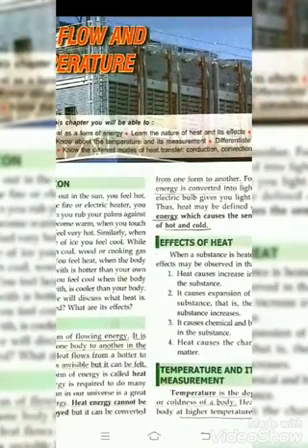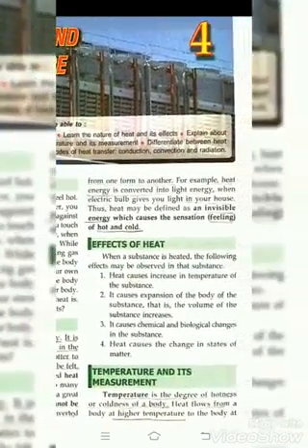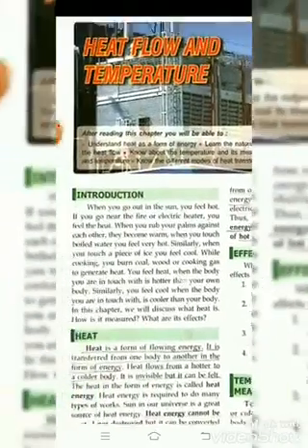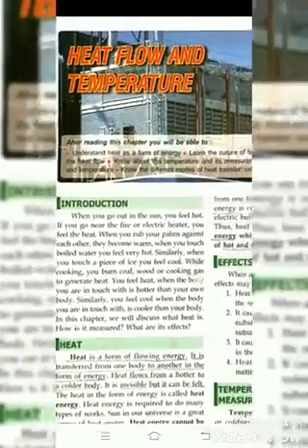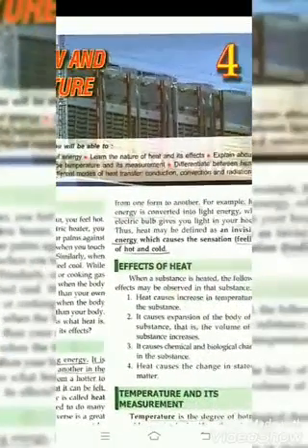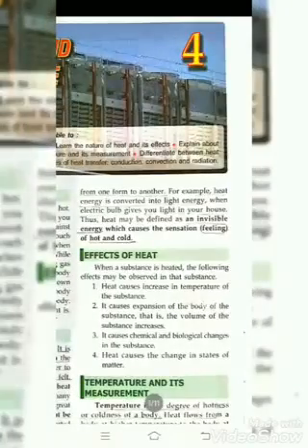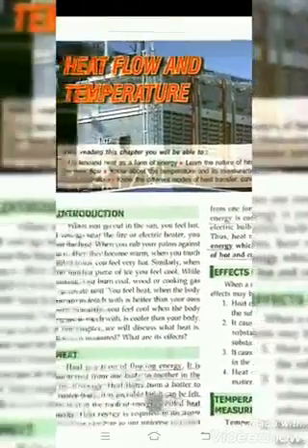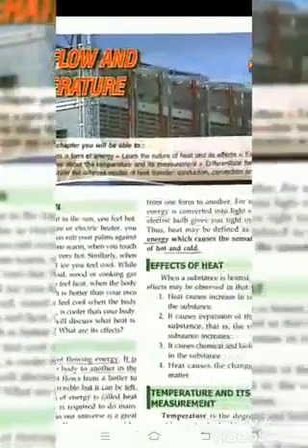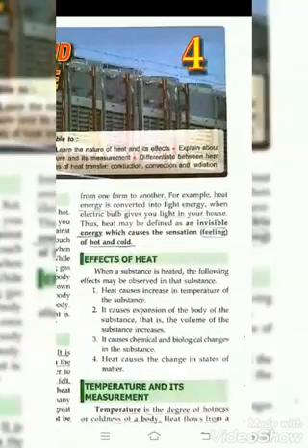Understanding heat as a form of energy. Learn the nature of heat and its effects. Explain about the heat flow. Know about the temperature and its movement. Differentiate between heat and temperature. Know the different modes of heat transfer: conduction, convection, and radiation. These are the key points of the chapter, meaning we will read these topics in this chapter.